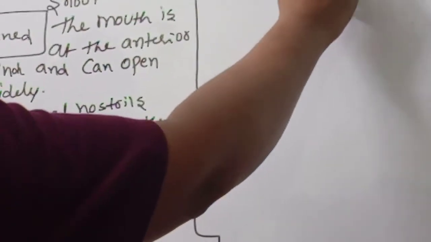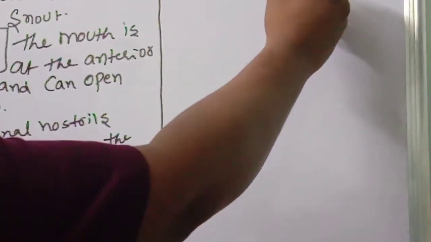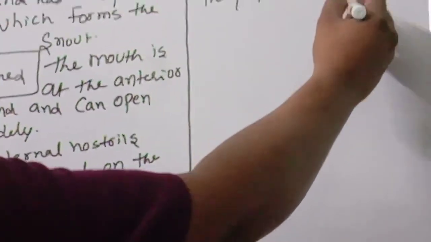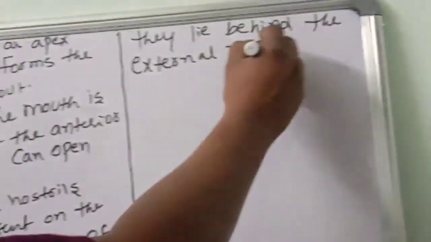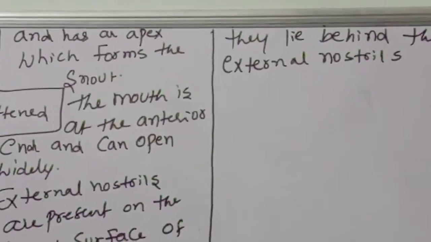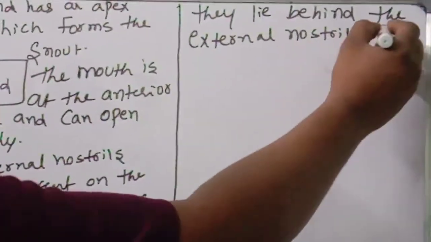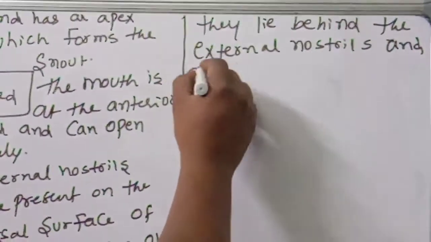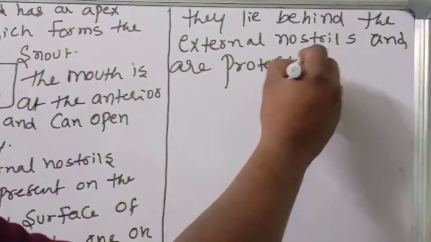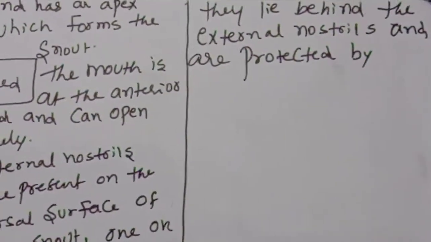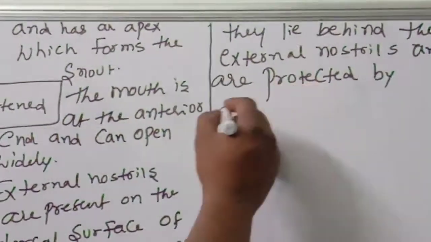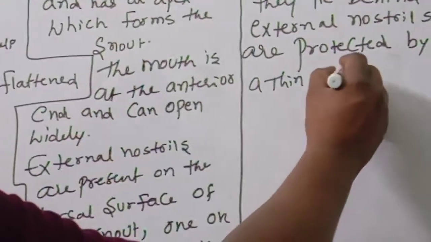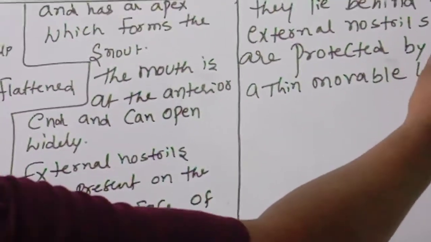They lie behind the external nostrils and are protected by a thin movable lower eyelid,